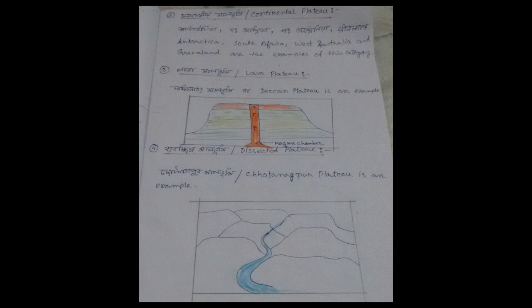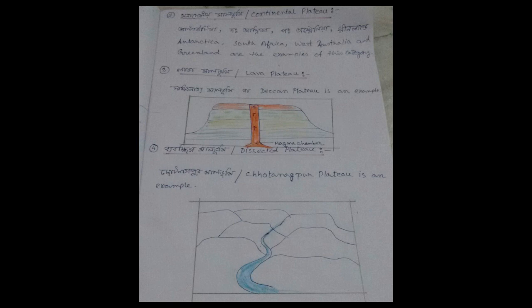Okay, and number 4 is dissected plateau. When a large landmass is dissected by rivers, the dissected part standing as a plateau is called a dissected plateau.